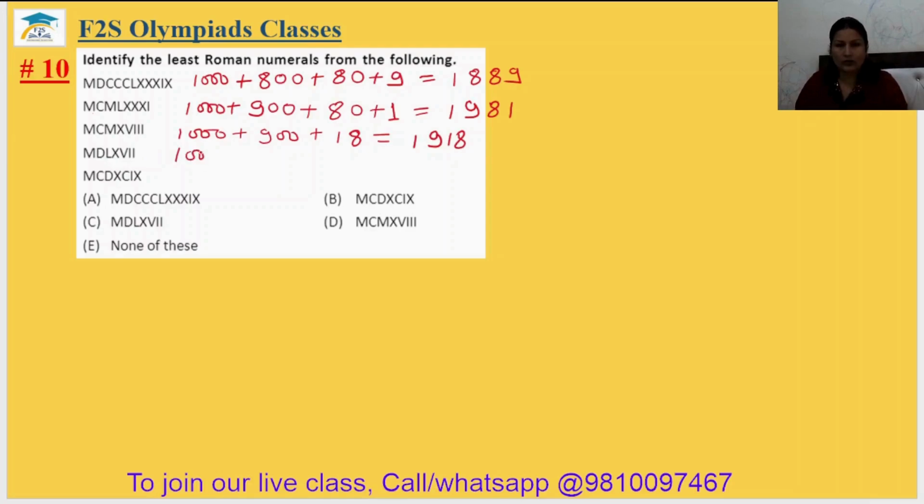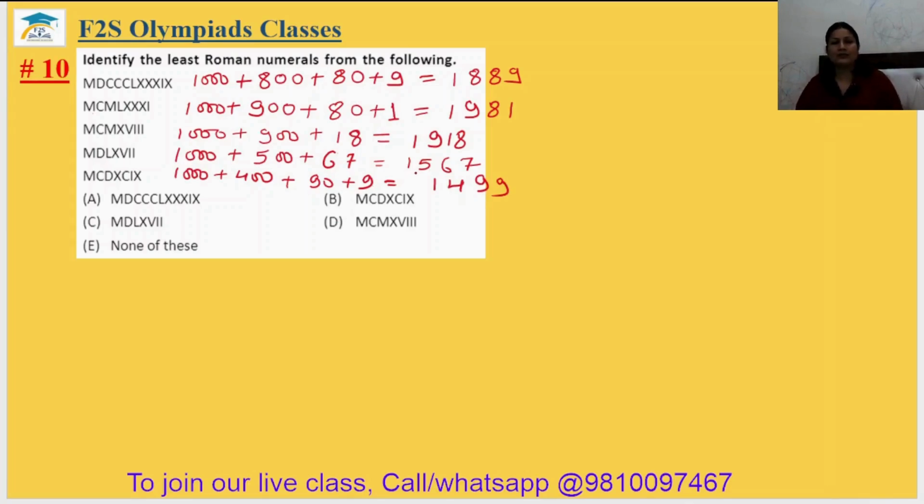MD. So 1000 plus D 500 plus L 50, X 60 and then 67. 1567. Next is MCD: 1000, CD means 400, XC 90, IX 9. 1499.